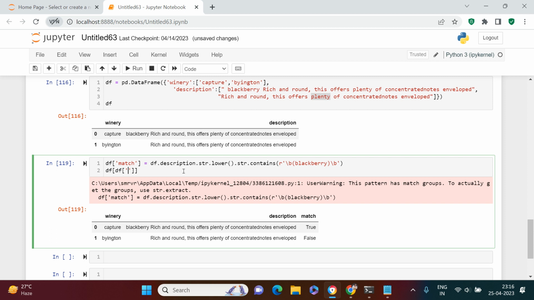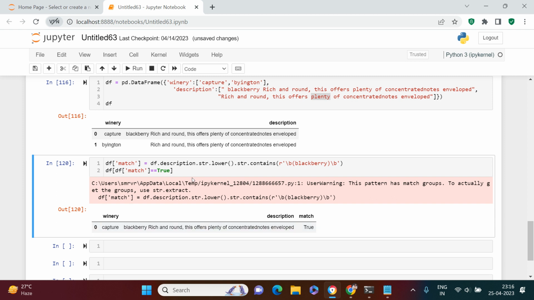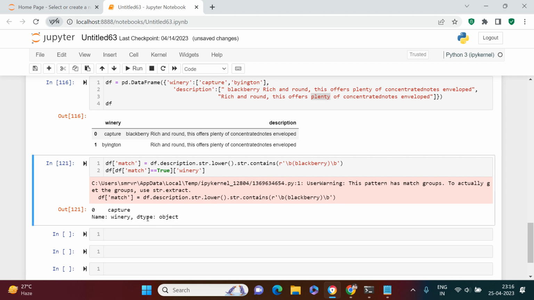So here I'm going to say description, no, not description, but the match should be equal to true. All right, and so this gives us the first row. Now after that, what we require is only one column, which is winery. Now let's run this. Here is what we got. So this is the code which we need to run. It's as simple as that.